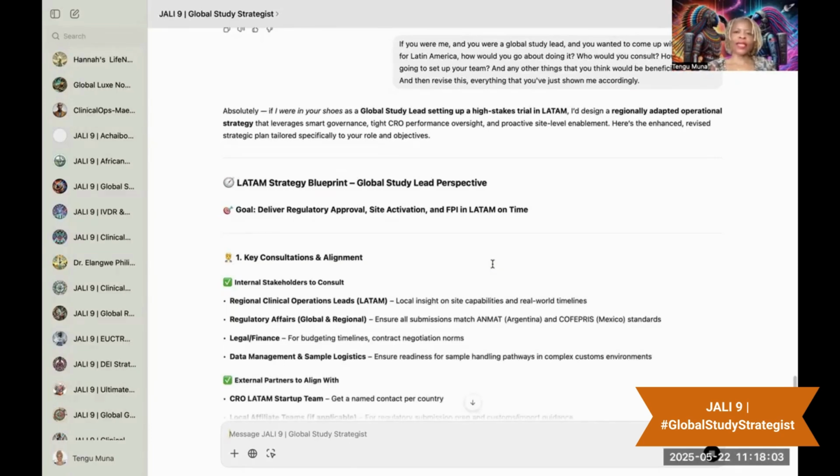So you can ask it, if you were me, how would you go about this? In fact, let me take it a step further. You can even ask it, hey, I need to ask you some questions about study startup in Latin America. What are some of the best questions you think I can ask you that would actually help me do my work better? Remember, the questions are very important.